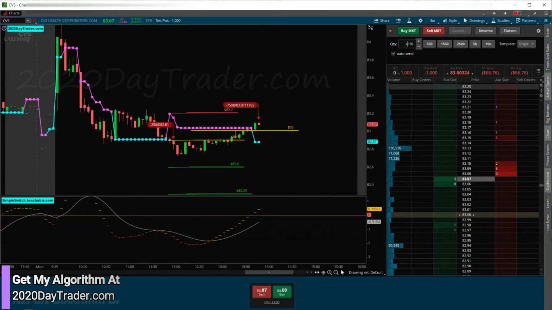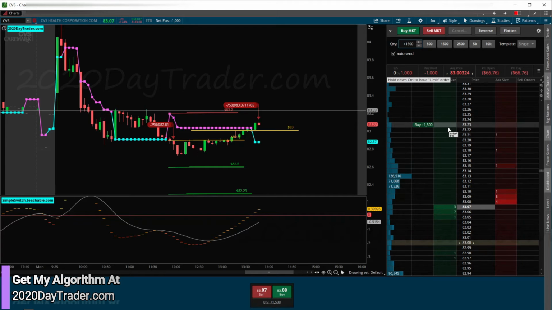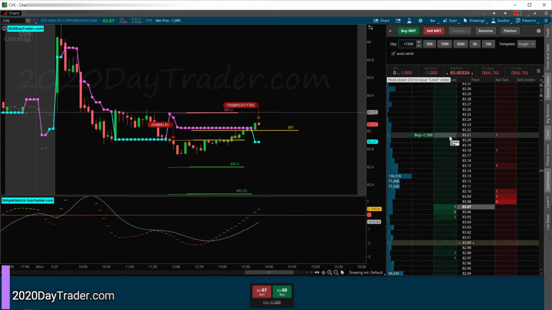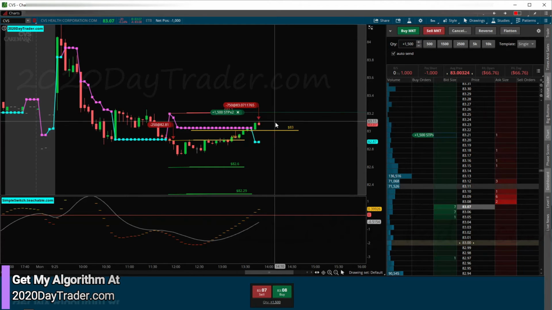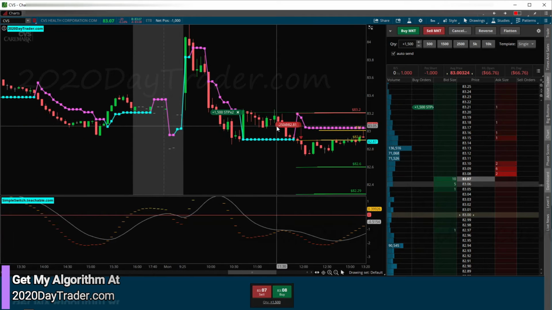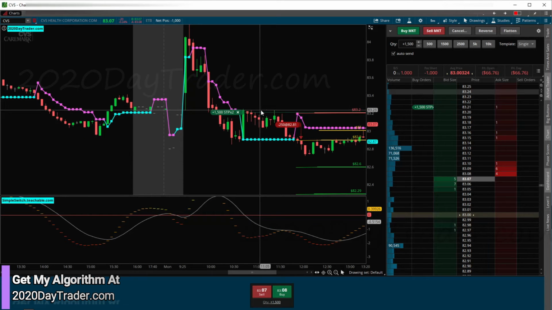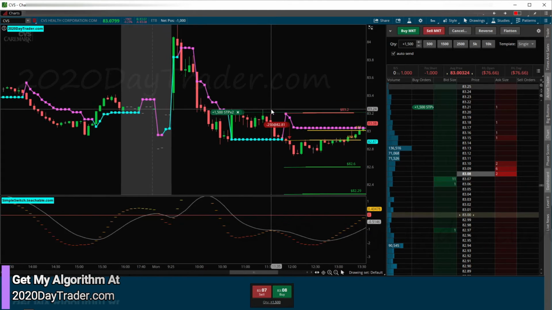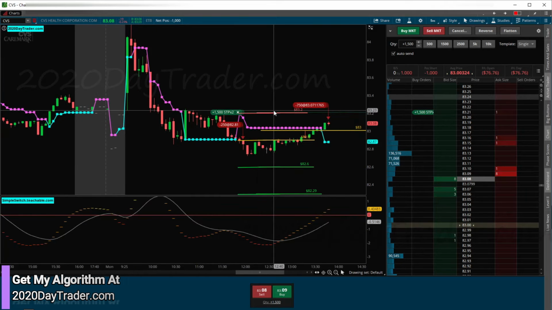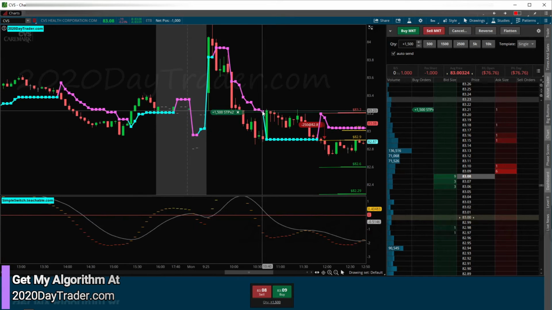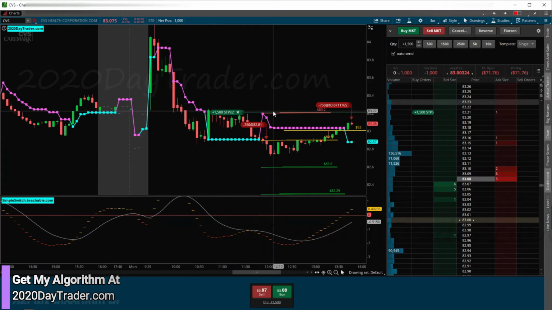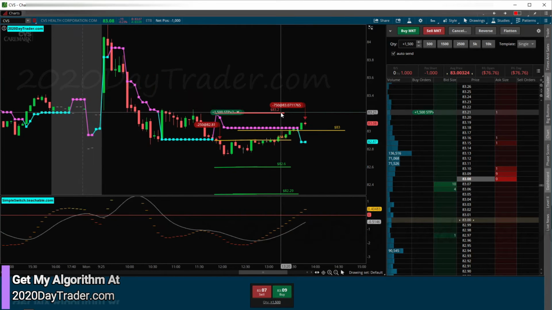So let's go ahead and, which would be 1,500. Buy. All right, so we got our speed bump in. If it breaks out, which is kind of in a support area, resistance, should be a resistance area. So it's kind of a sketchy spot to put a speed bump in, but I don't want to put it too much higher because that's a lot more risk. So I'll just take it here, and it is what it is if we even get there.